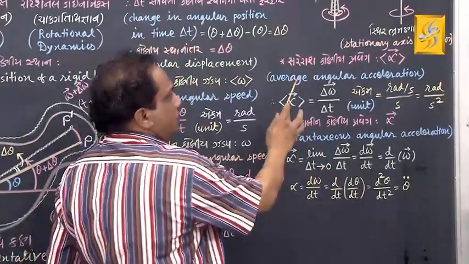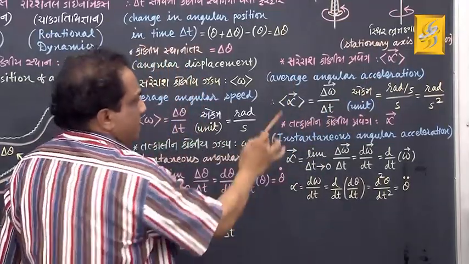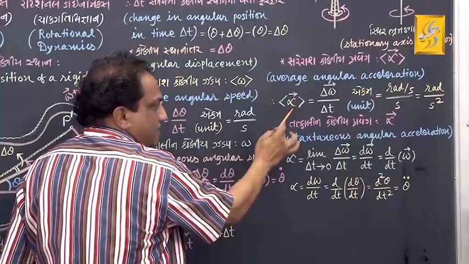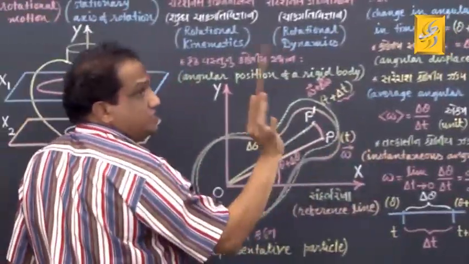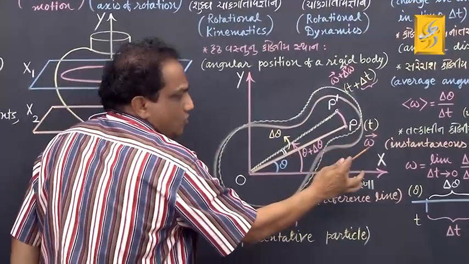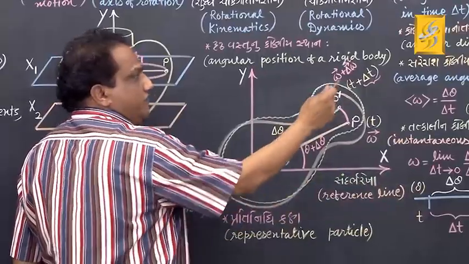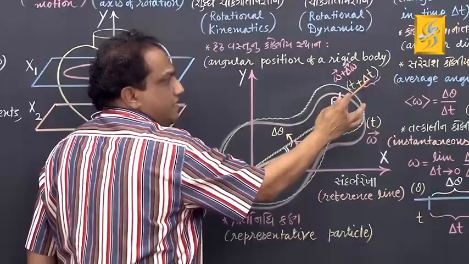First of all, we go for average angular acceleration, shown by the symbol average of vector alpha. At time t, the instantaneous angular velocity of this rigid body is, suppose, vector omega, and it changes to vector omega plus vector delta omega at time t plus delta t.